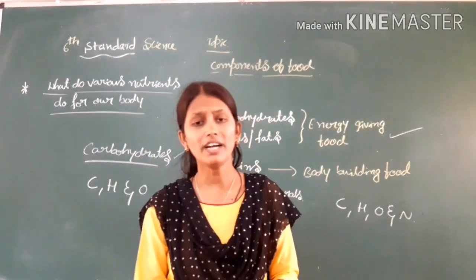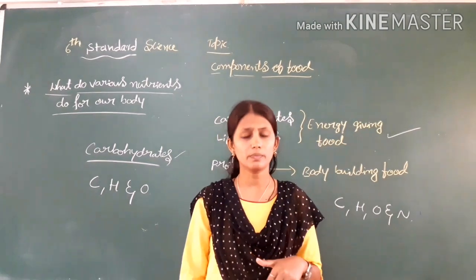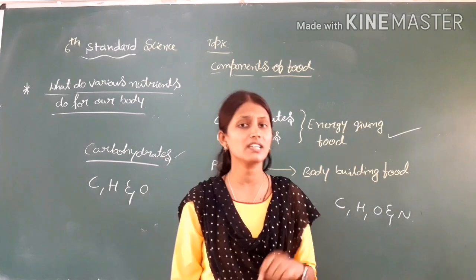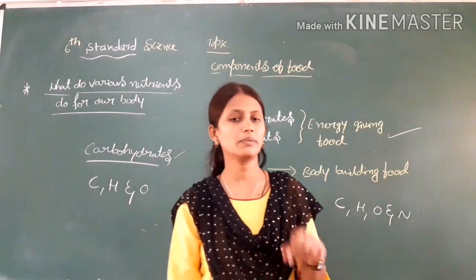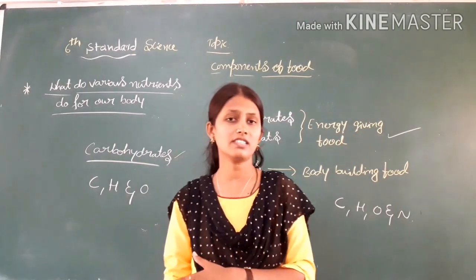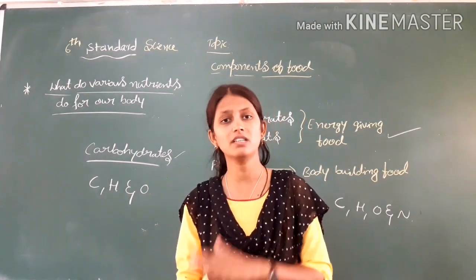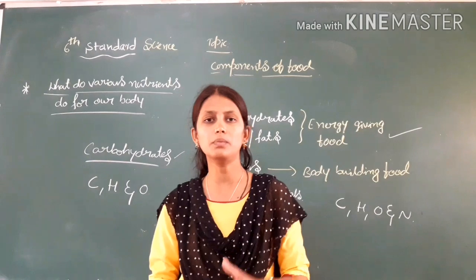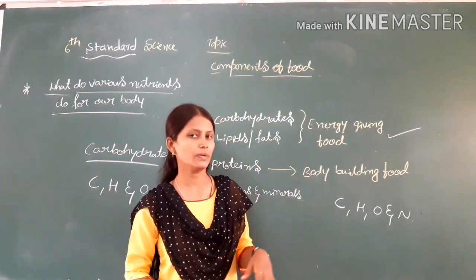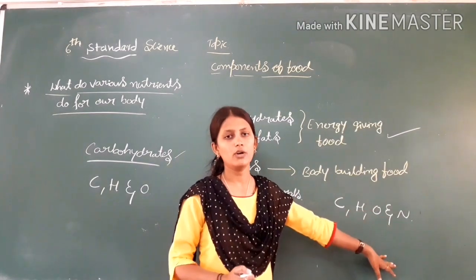Then what are they made up of? Proteins are typically formed from 20 amino acids. Then what about the amino acids? Those are organic compounds that you will learn about in higher classes. Here proteins are formed by the 20 amino acids.